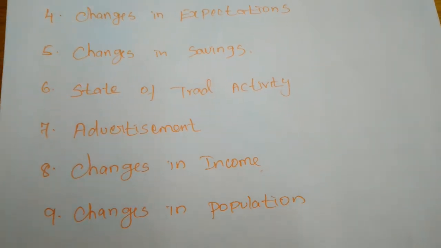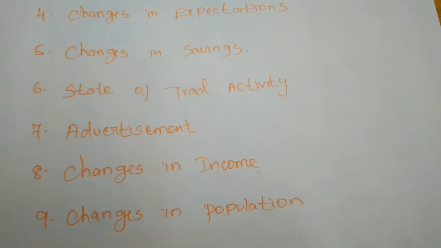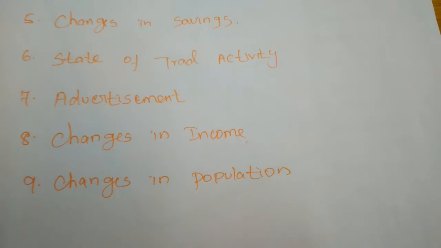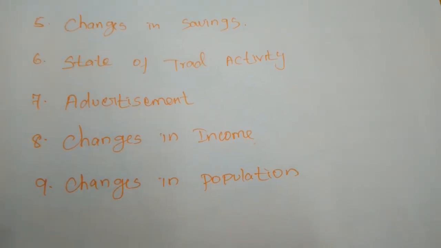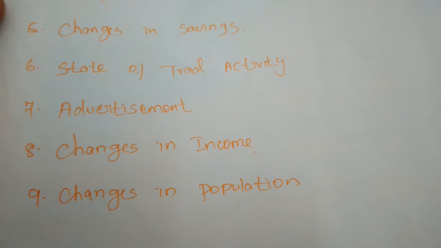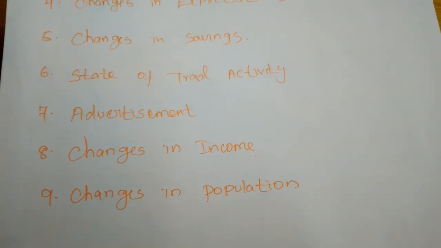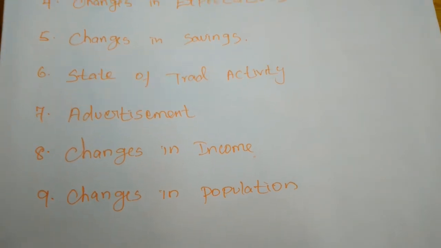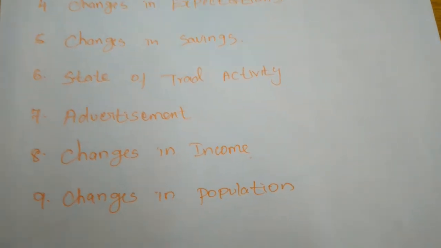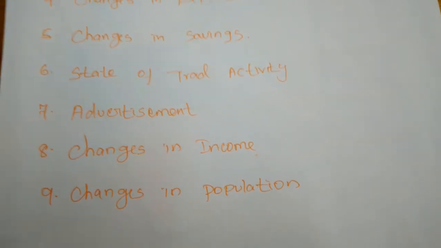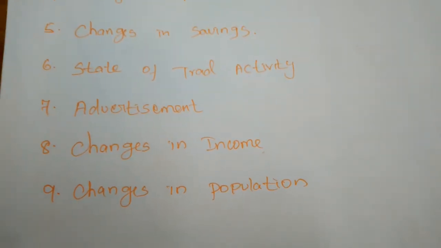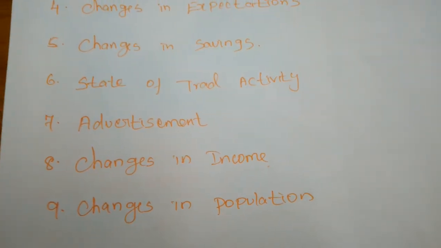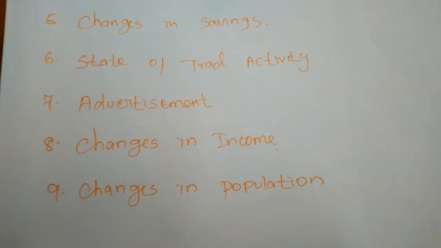Okay, the state of trade activity is also one of the determinants of demand. Next, advertisement. Advertisement is also one of the most important determinants of demand, because advertisement always induces people to purchase more commodities than they already purchased. It induces people to consume many different types of commodities, or new commodities that come to the market.